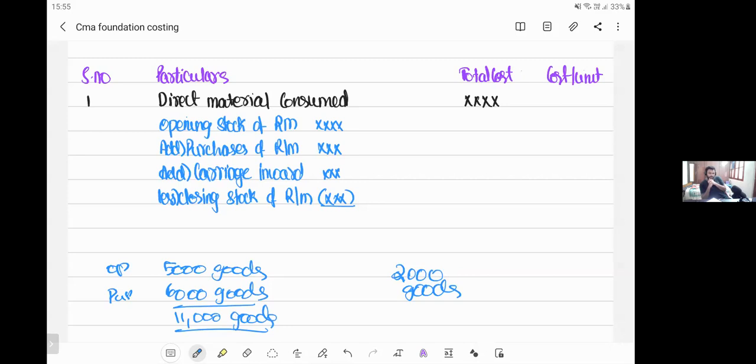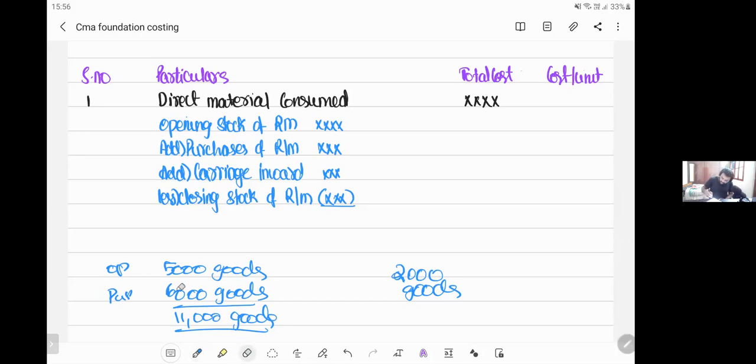Will you sit and cry? "Yo, I had 11,000 goods, but right now I have only 2,000 goods." You won't cry, right? What happened to that 9,000 goods? The 9,000 goods might have been consumed in the production. That's what you wrote: direct material consumed, opening plus purchases minus closing. Why did you do minus closing? At the beginning, there are 5,000, you added extra 6,000, total 11,000 are there. At the end, there are only 2,000, you should not cry. You should be satisfied that you have used 9,000 worth of goods in the production.